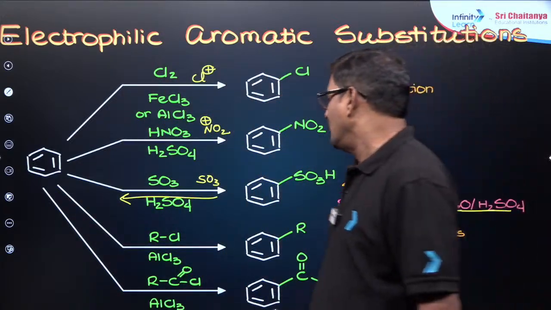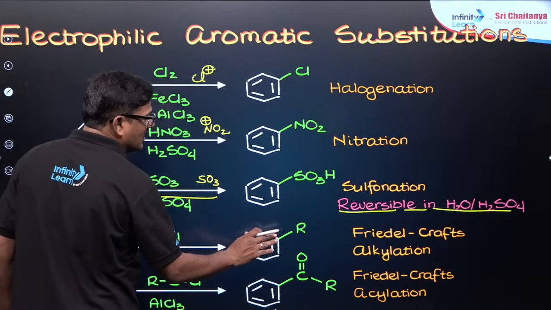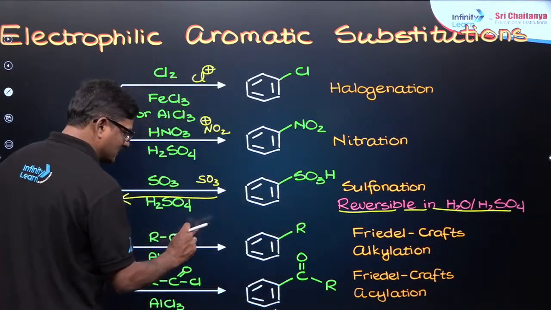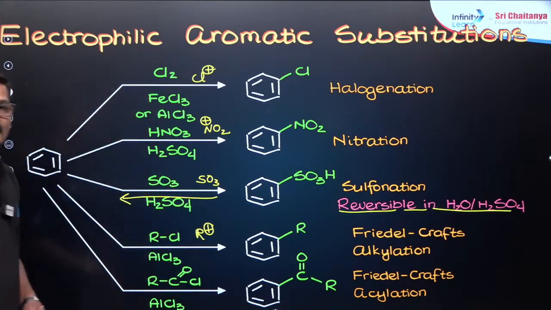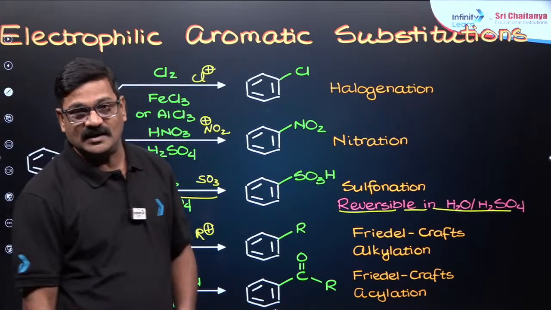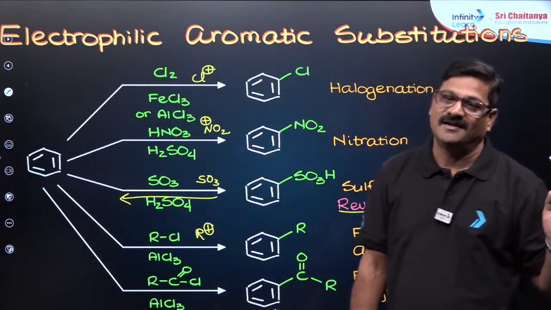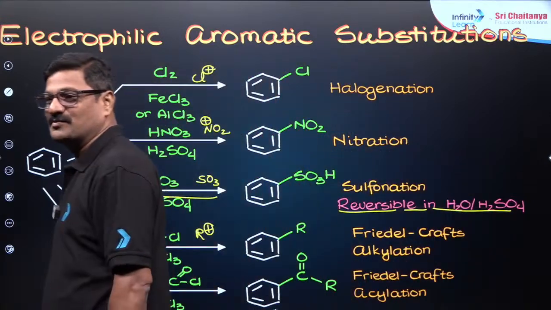And you can see RCl, AlCl3 reacts with benzene. You are going to get alkyl benzene. This is what is called Friedel-Crafts alkylation. The alkyl carbocation is the reaction intermediate, where rearrangement is possible. Rearrangement is possible.